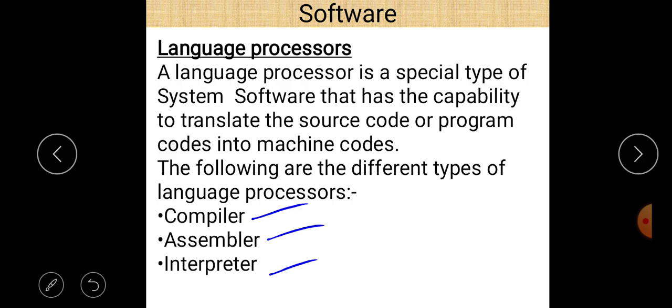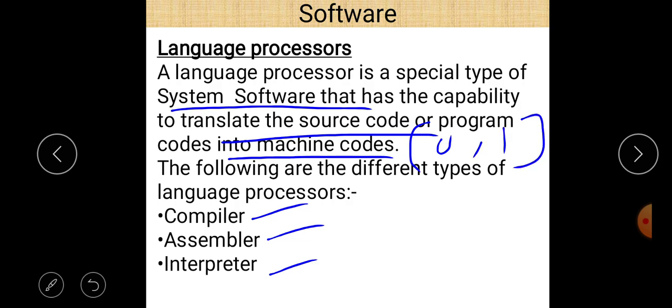First of all, language processor is a special type of system software, and second thing is language processor translates the source code, means the code written by a programmer, and converts this source code into machine code, means in the form of 0 and 1. That's why they are called the language processor.